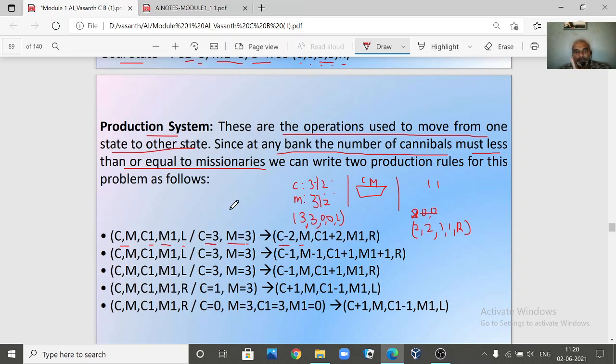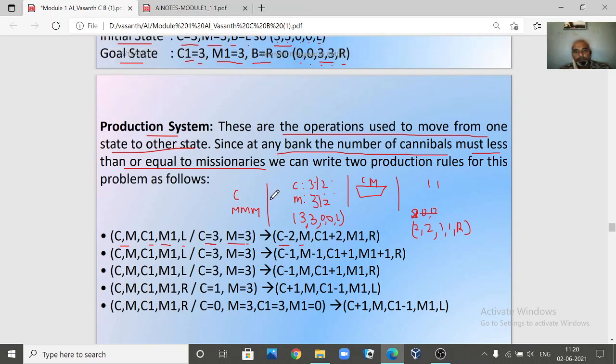So there will be 3 missionaries on your left hand side. But C minus 2 means 2 cannibals are traveling. So how many cannibals will be left? Only one. So 2 cannibals are traveling in our boat. Do you get it? Now check our condition. The total number of missionaries is greater than the cannibals, so there is no problem for the missionaries, and this can be allowed.